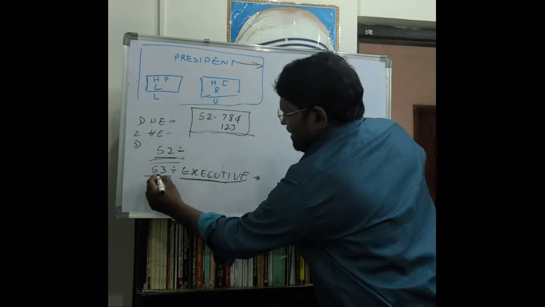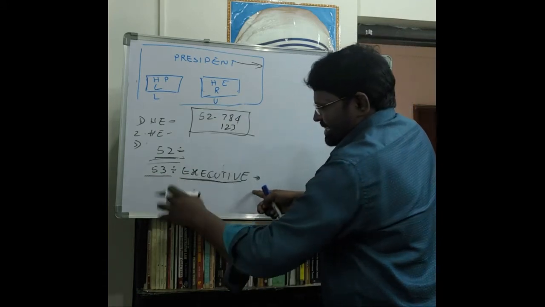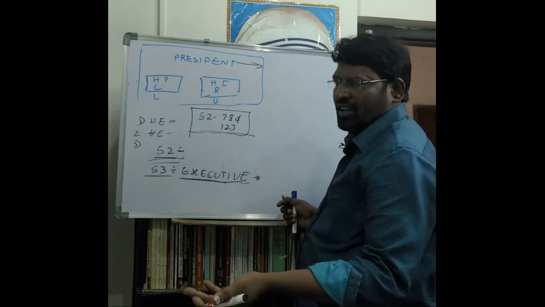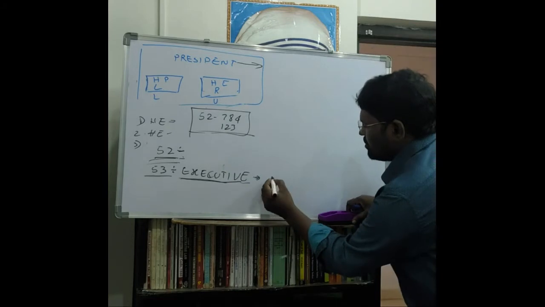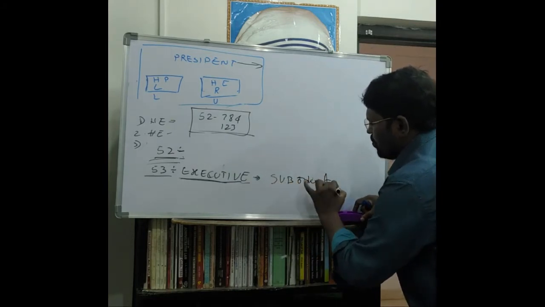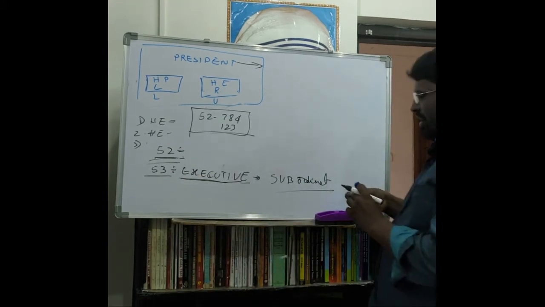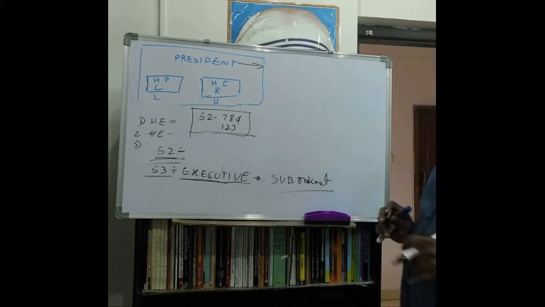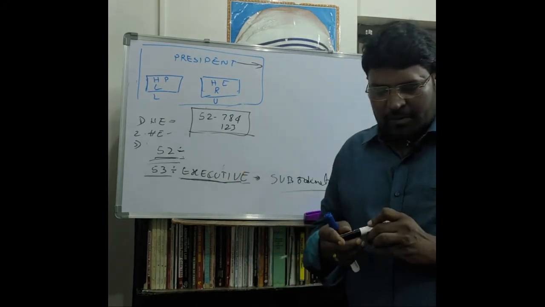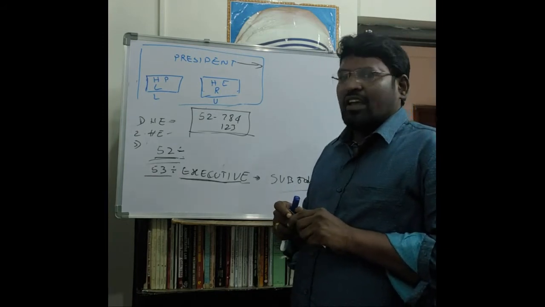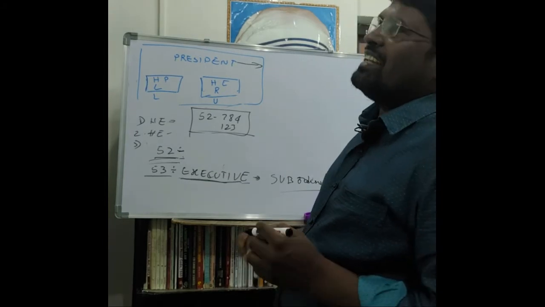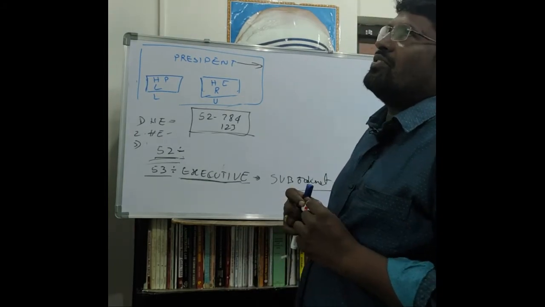I told you in Article 53 that executive powers are exercised by the president directly or through subordinate officers. So who are the subordinate officers to the president of India? Do you know? Can you guess anyone? All administrative officers are known as subordinate officers to the president of India.